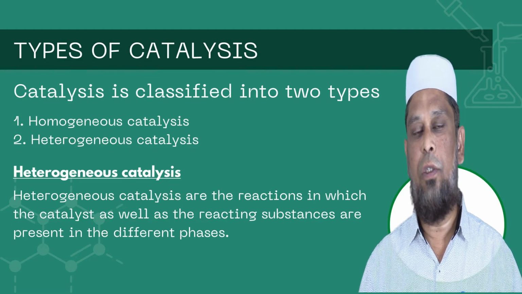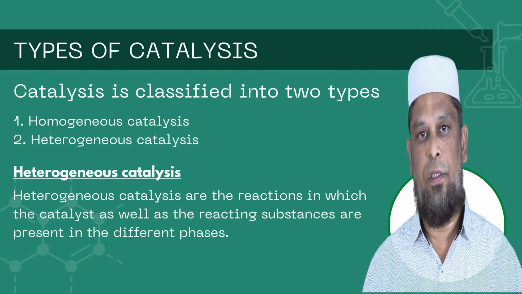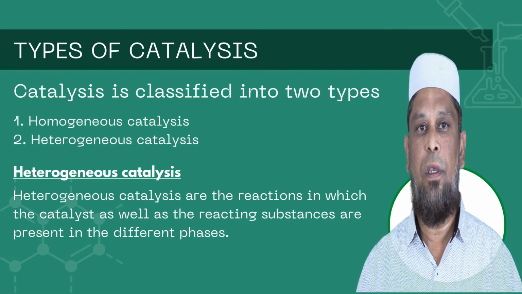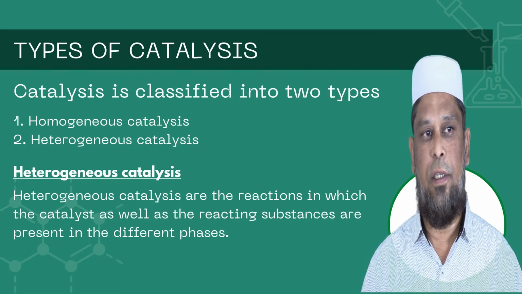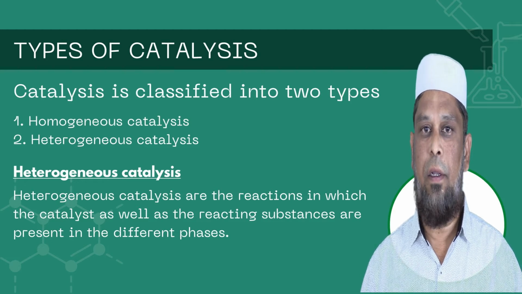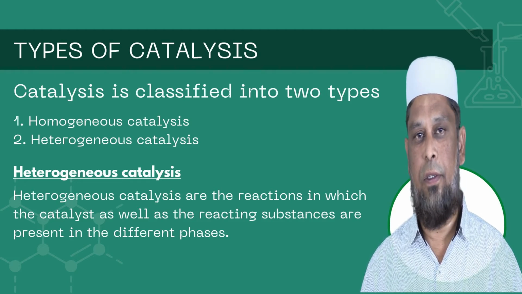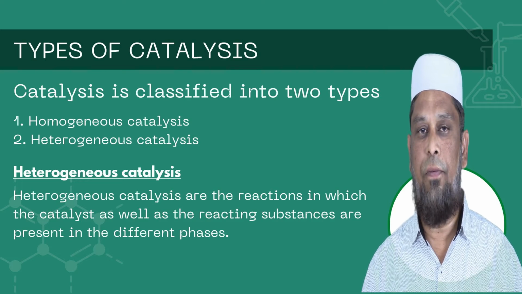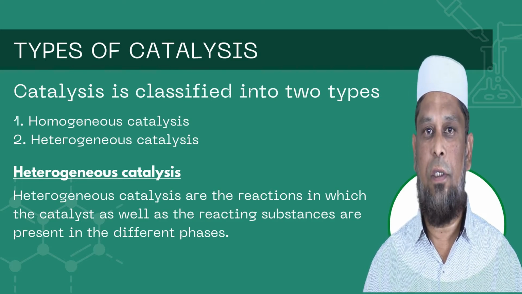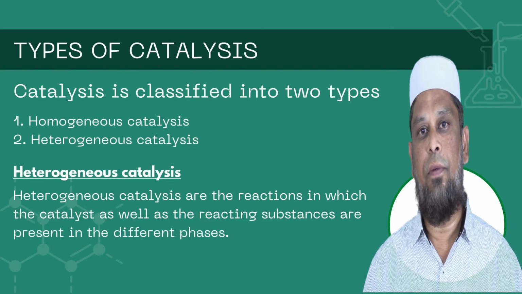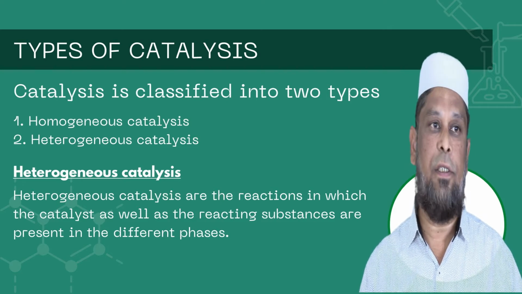And what is heterogeneous catalysis? It is where we have different phases. If more than one phase is there in the reaction, then we call it heterogeneous catalysis. That means the reactant, product and the catalyst have more than one phase. For example, the reactant is in the liquid phase, the catalyst is in the solid phase and the product is in the liquid phase. So it is called what? It is heterogeneous catalysis.